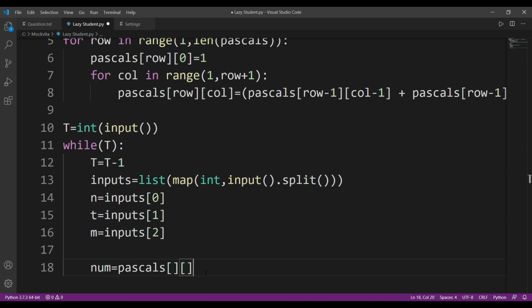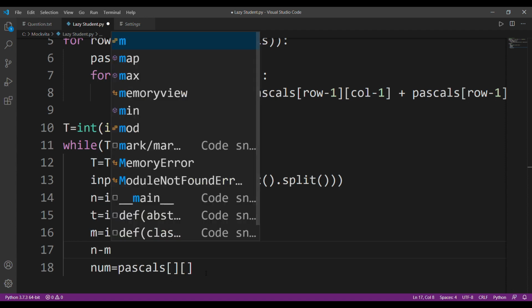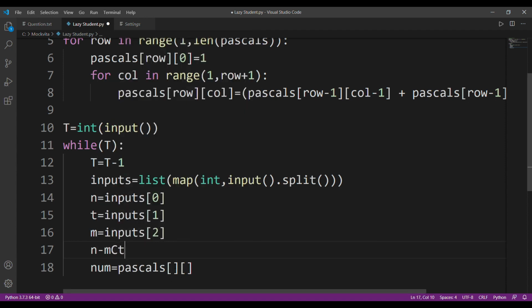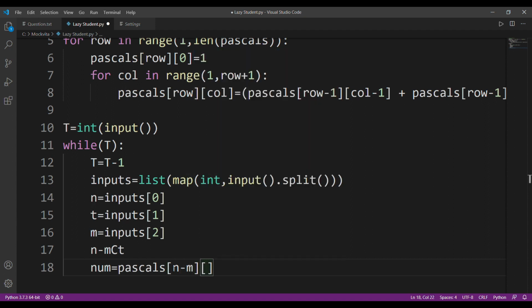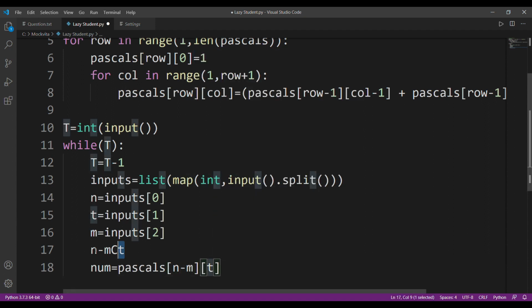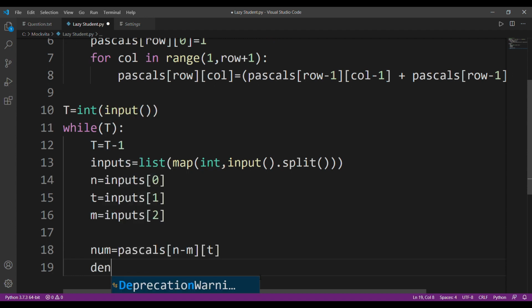The first thing I have to find is n minus m C t. So I'll just pass in my Pascal's n minus m as row and t as column. Great. And as for the denominator, I have to calculate the Pascal's triangle with nCt.